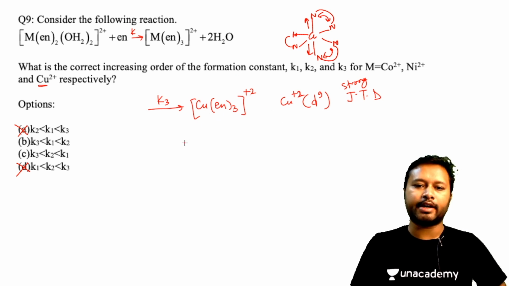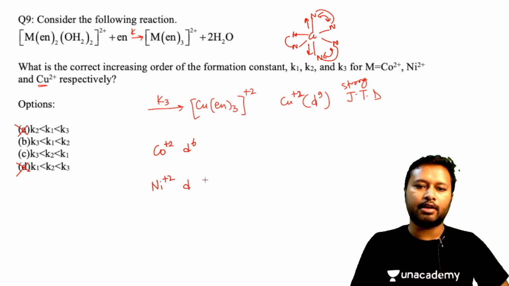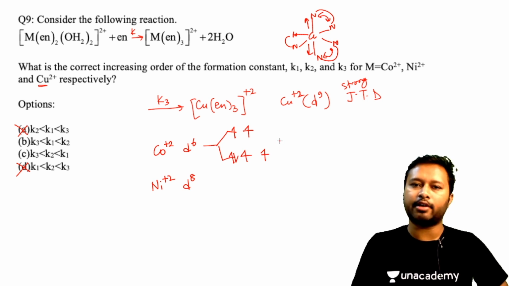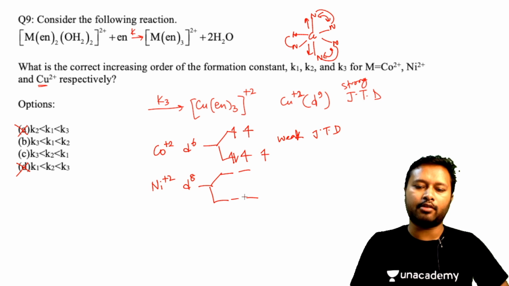Now simply you have to understand the others also in the same way. Let's say I have cobalt in 2+ state, this is a D6 system, and if I take nickel in 2+ state, this is a D8 system. Now if I fill the electrons in the D6 system, it will be filled like 1 2 3 4 5 and 6. Here again I have Jahn-Teller distortion, although it's not that strong, so it's a weak Jahn-Teller distortion, whereas when I do it for the nickel complex, I will find that since there is a symmetrical electron filling, there is no Jahn-Teller distortion in this case.